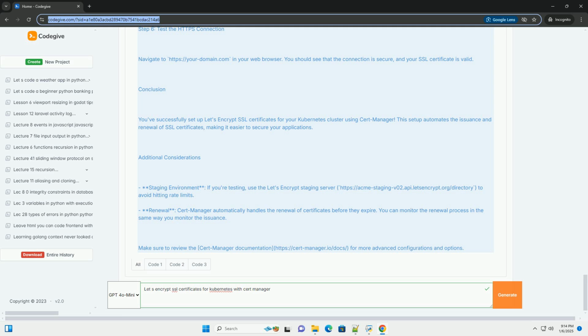Step 4. Verify the certificate issuance. You can check the status of the certificate issuance by running the following. You should see the certificate being issued and a status of True once it's successfully obtained.